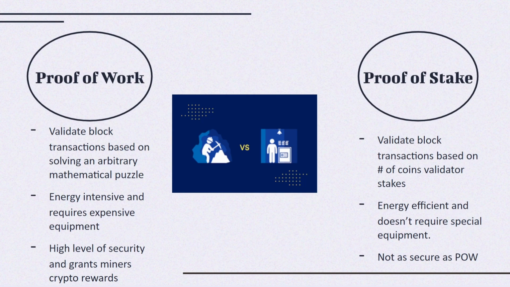So now, the two major consensus mechanism models we're going to discuss are proof of stake and proof of work.